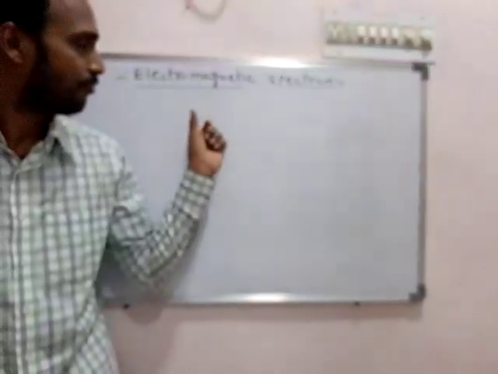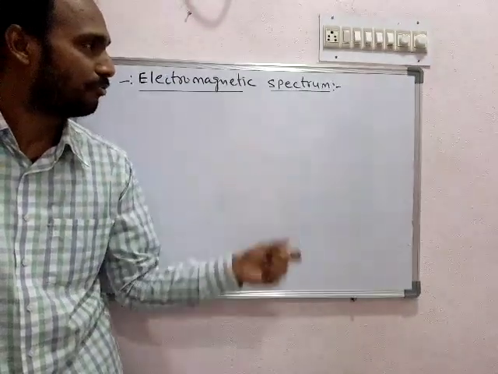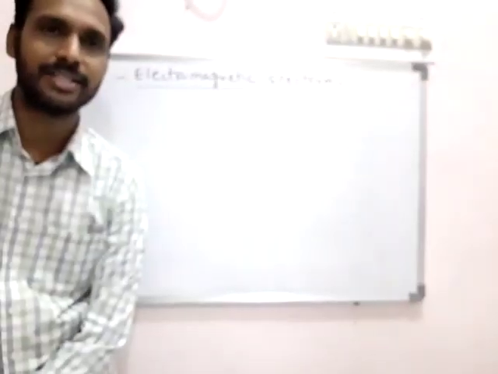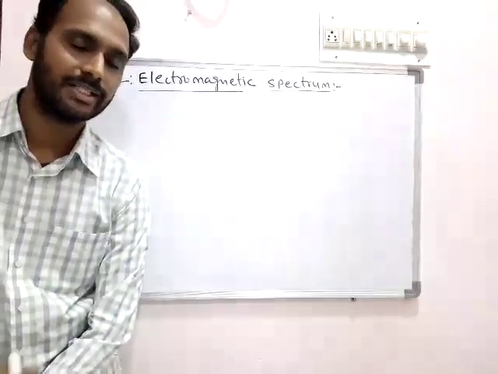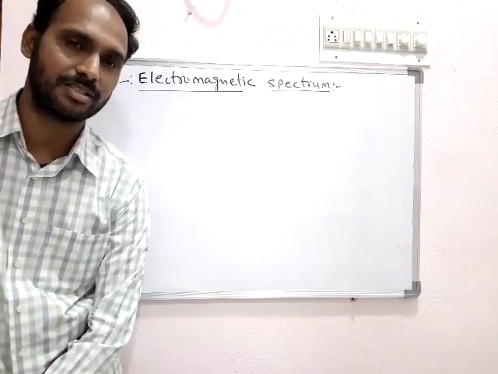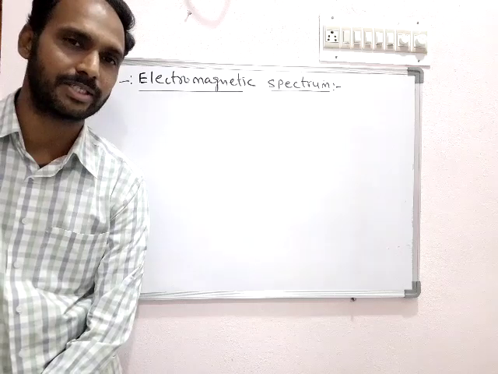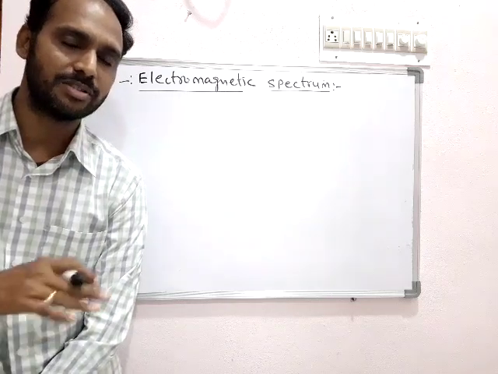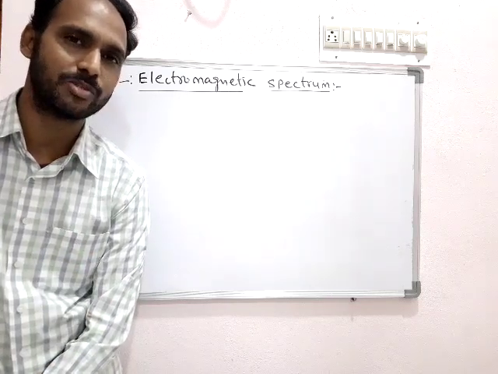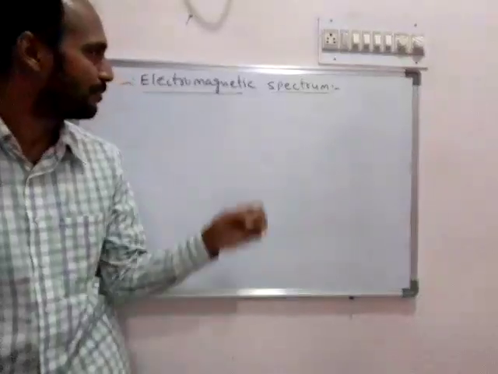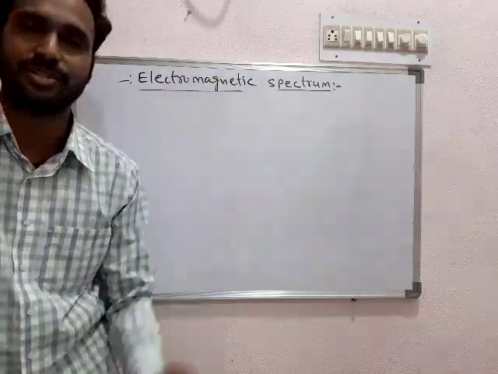But all types of electromagnetic radiations differ in properties like wavelength, frequency and wave number. Based on those differences, there are many types of electromagnetic radiations.